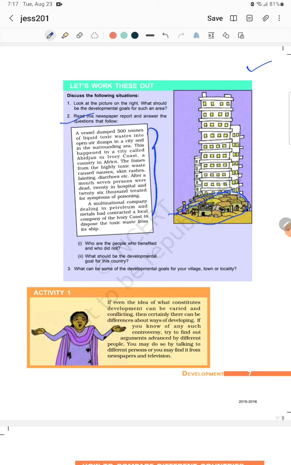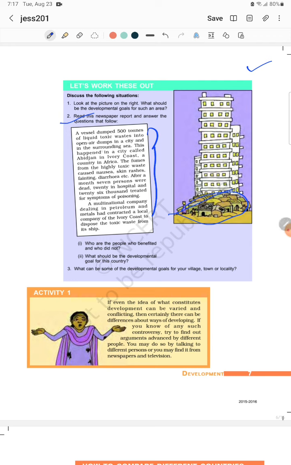Then if we come to this part, read the newspaper report and answer the questions that follow. It is very important. A vessel dumped 500 tons of liquid toxic waste into the open air dump in the city and in the surrounding sea. This happened in the city called Abidjan in the Ivory Coast, a country in Africa. The fumes from the highly toxic waste cause nausea, skin rashes, fainting, diarrhea, etc. After a month, 7 were dead, 20 in the hospital and 26,000 treated for the symptoms of poisoning. Who did all this? A multinational company, MNC, dealing in petroleum and metals, contracted a local company of the Ivory Coast to dispose of the toxic waste from its ship.